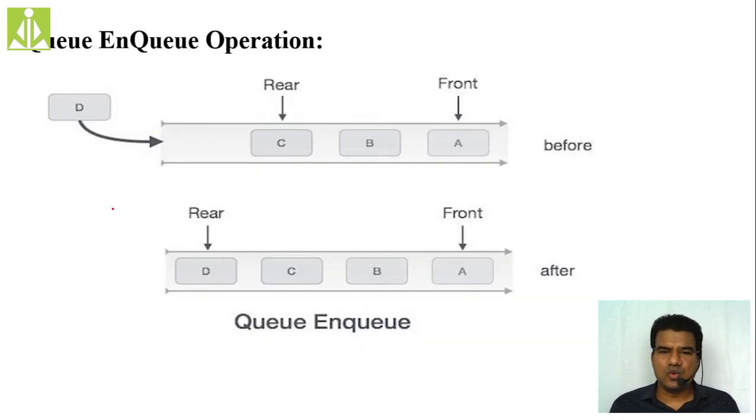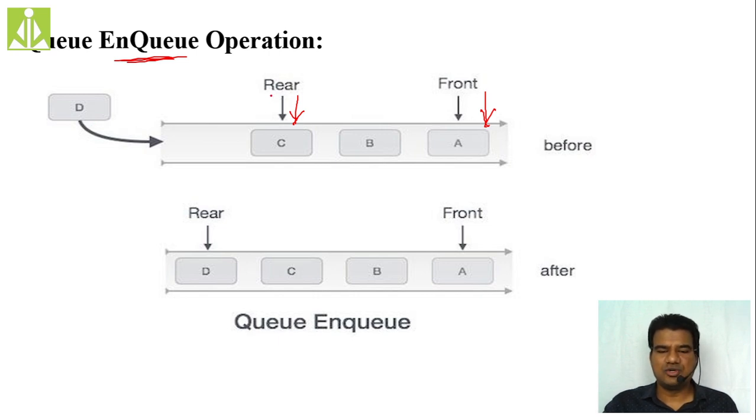So next, the enqueue operation I have shown here. Already I have a queue, and this is your front end and this is your rear end. Whatever elements I am going to insert, I have to insert from the rear end. So as I am performing the enqueue operation in this diagram, already I have A, B, C in this queue. The order is very simple. First A got inserted, enqueued, then B got enqueued, then C got enqueued. Now I want to enqueue D. That I have to do at the rear end only.